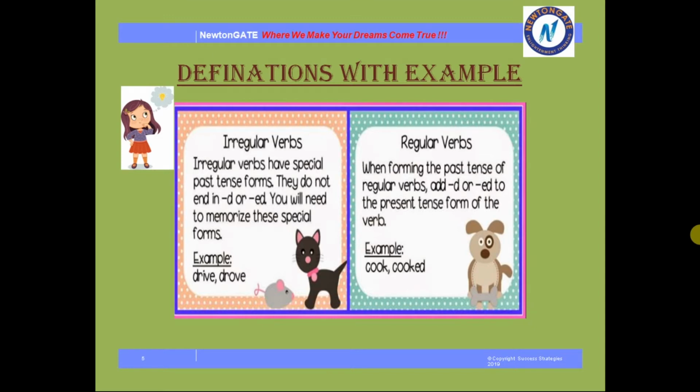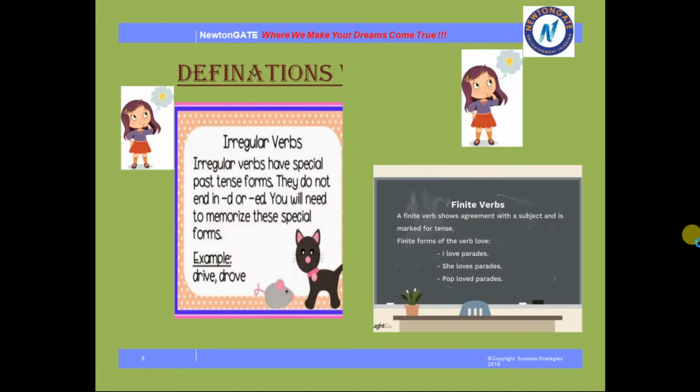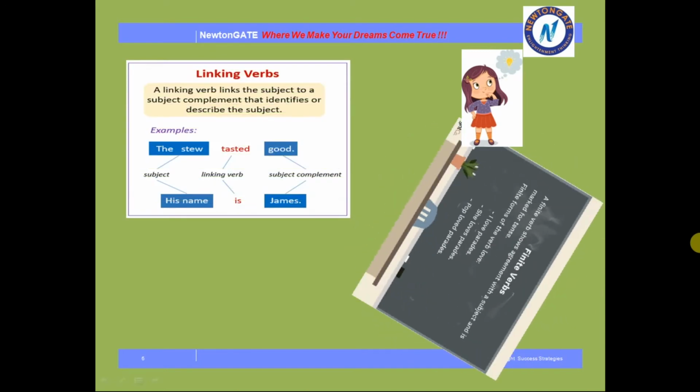Now regular verbs. When forming the past tense of regular verbs, add D or ed to the present tense form of the verb, like cook and cooked. In regular verbs, you can use D or ed. See in the example it is written cook, but if you form the past tense, you can write cooked, just like that.